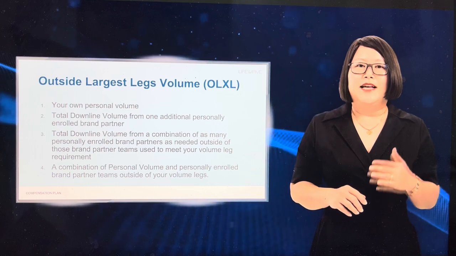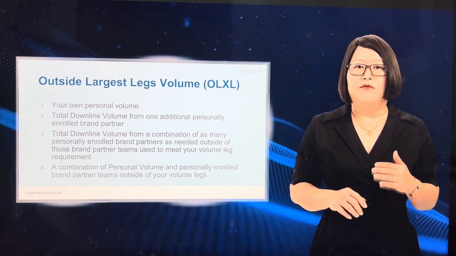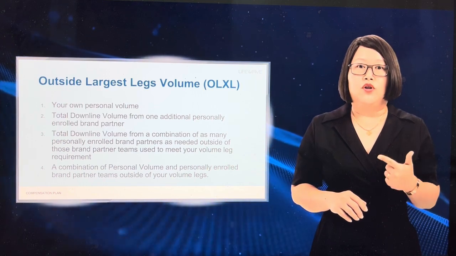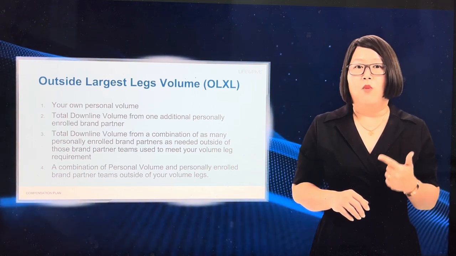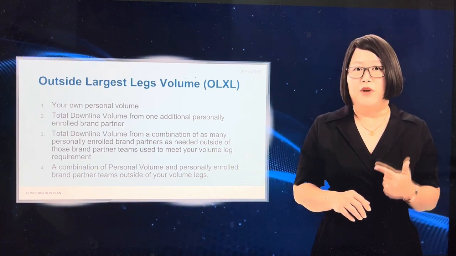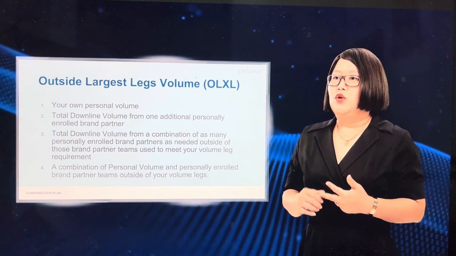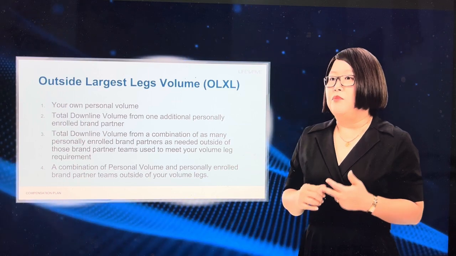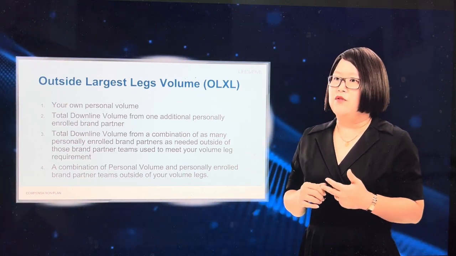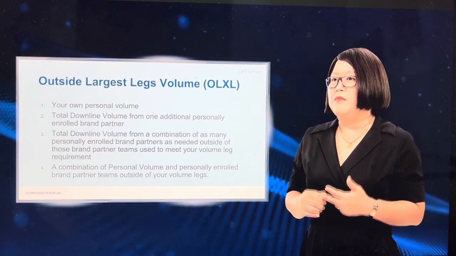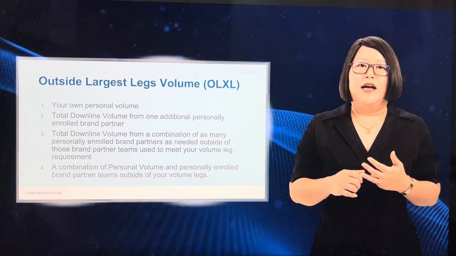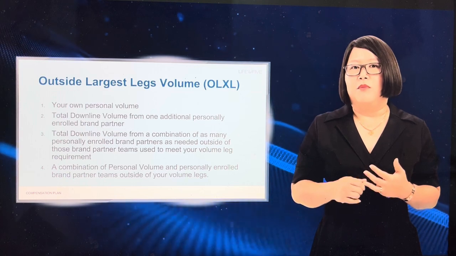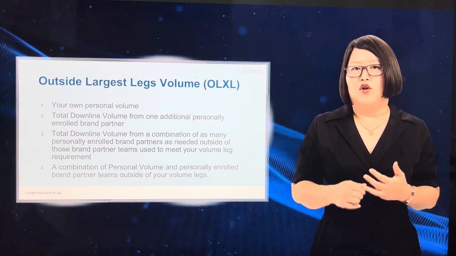Remember, the outside largest lake volume can come from, number 1, your own personal volume, number 2, your total downline volume from 1 additional personally enrolled brand partner, number 3, total downline volume from a combination of as many personally enrolled brand partners as needed outside of those brand partner teams used to meet your volume lake requirement. Number 4, a combination of personal volume and personally enrolled brand partner teams outside of your volume lakes.